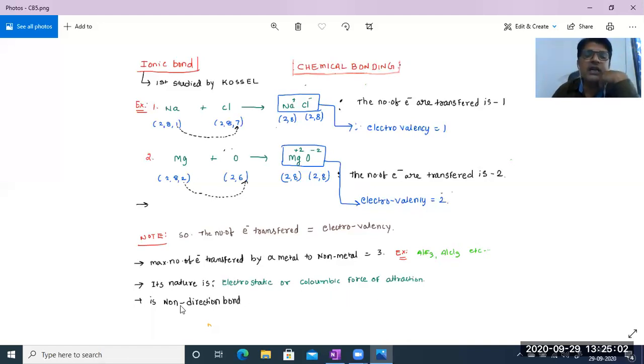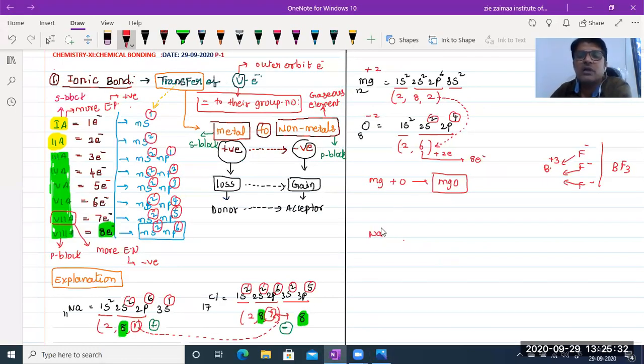Okay, and it is a non-directional bond. I will tell you later what directional and non-directional bonds are. It depends upon its coordination number. If the valence is more, it is going to be non-directional. Direction means a particular direction will be there, but what does non-directional mean? See, I will explain here. Sodium coordination number is 6, and chlorine coordination number is also 6. I will tell you later how to find the coordination number in the next topic.